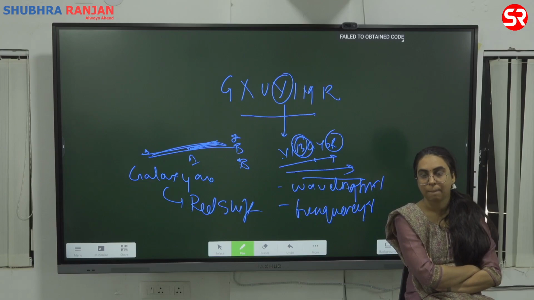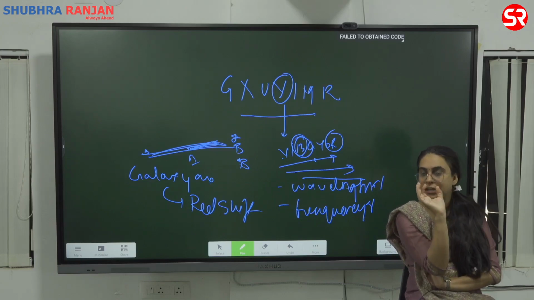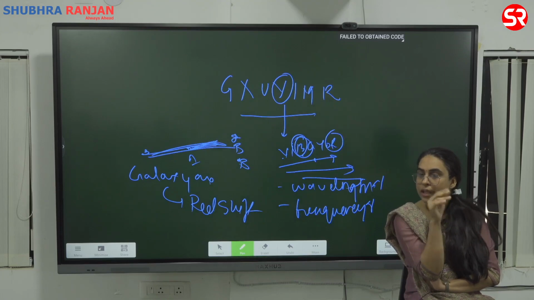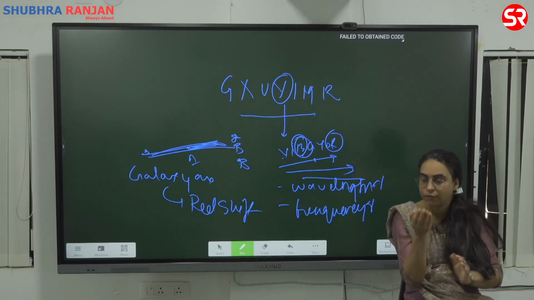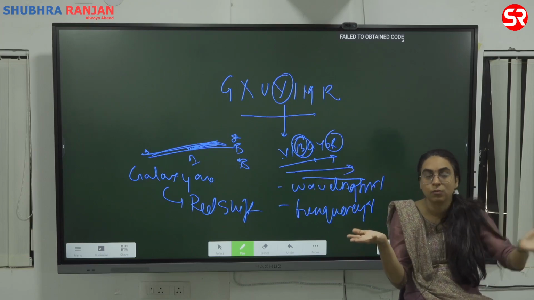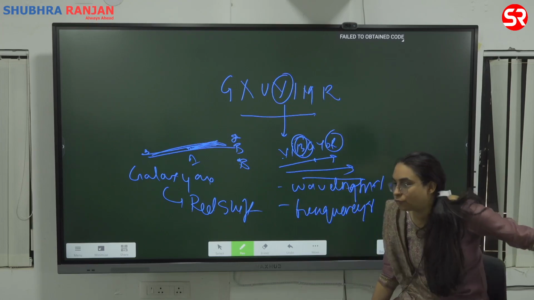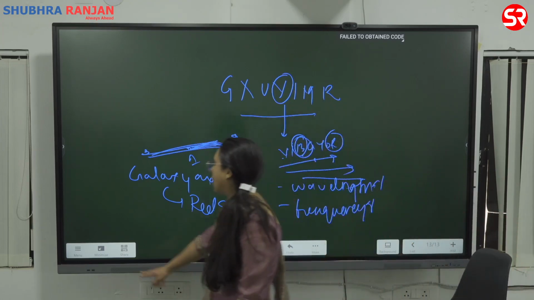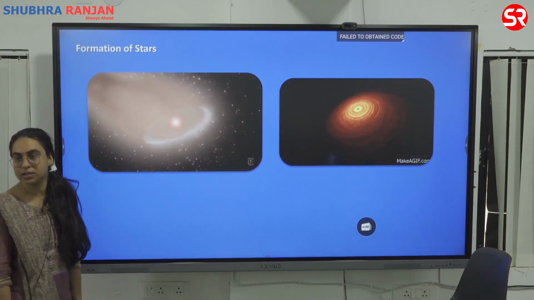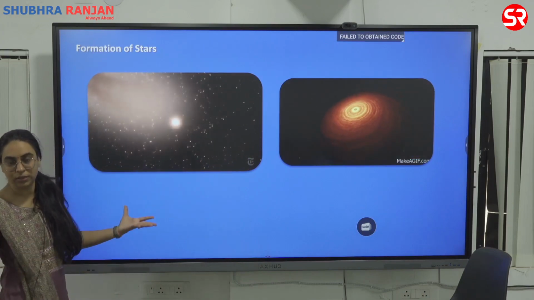ठीक है, क्या हो रहा है? सब everything is at the point at one single tiny ball. The tiny ball is expanding, creating a fabric of space. This fabric of space is filled with matter and energy, and the universe is doing what? The universe is still expanding. ठीक है, एक fabric of space बना, matter बना. The matter was expanded, and the matter was scattered in what form? The matter was scattered in the form of nebula. What is nebula? A cloud of dust and debris. ठीक है, so it was the thing that was happening.